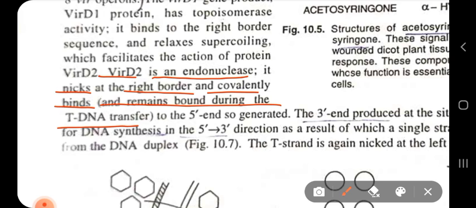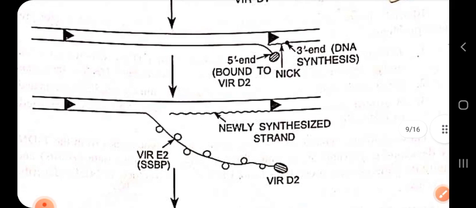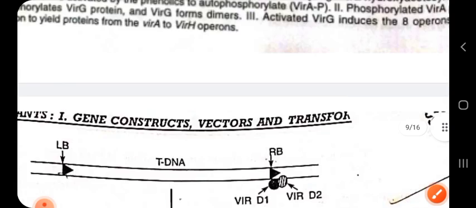So VirD2 is an endonuclease enzyme. It creates a nick, meaning a cut at the right border, and remains covalently bound with the tDNA during the tDNA transfer, as you see in the figure.